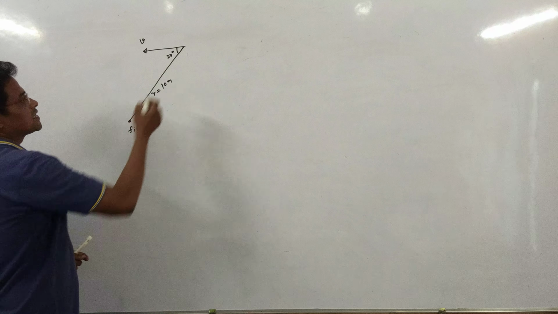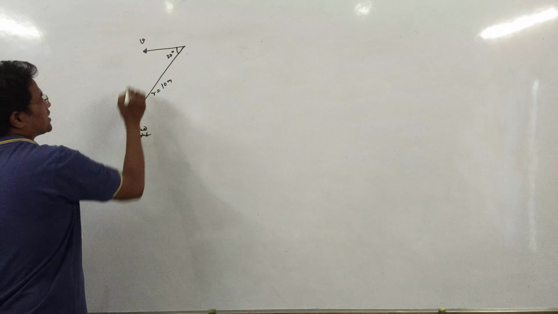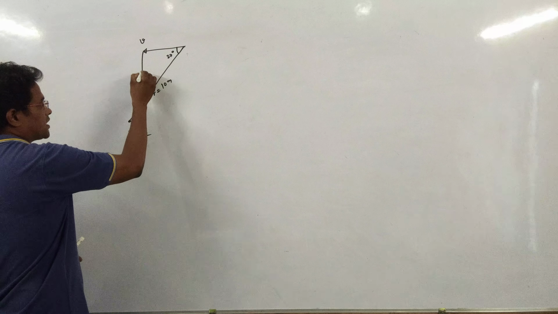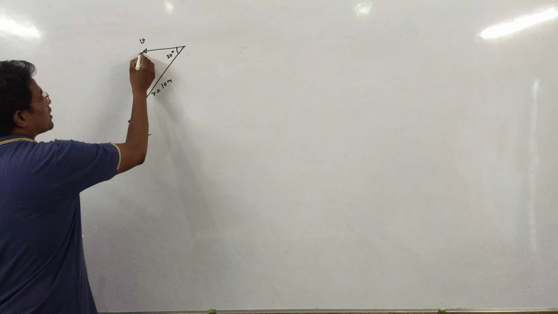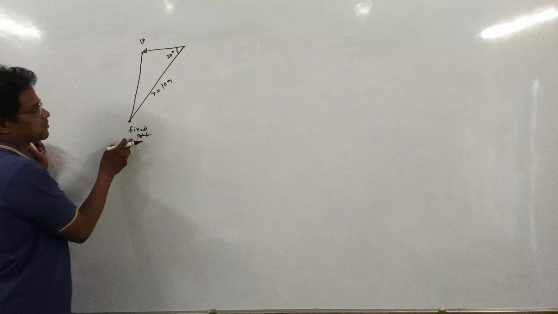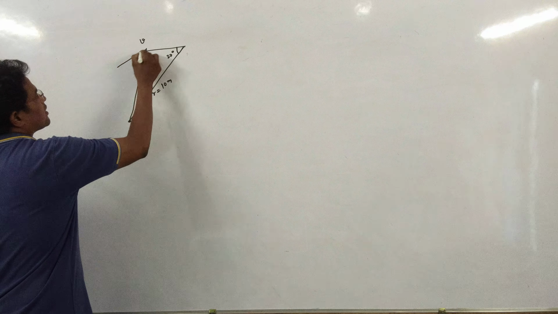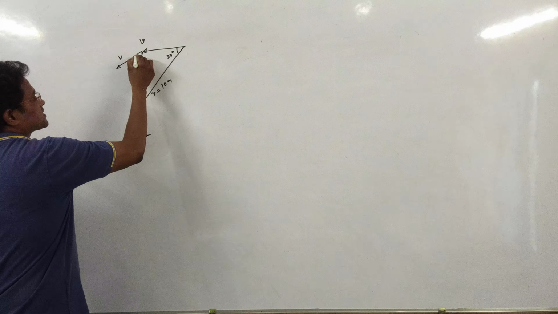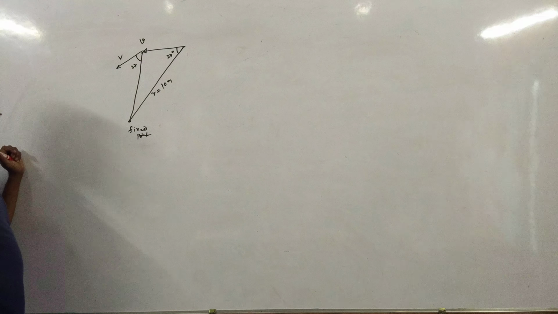A body is projected in such a way that at any instant, the distance from the fixed point and the velocity vector make an angle of 37 degrees. This was making a constant angle.